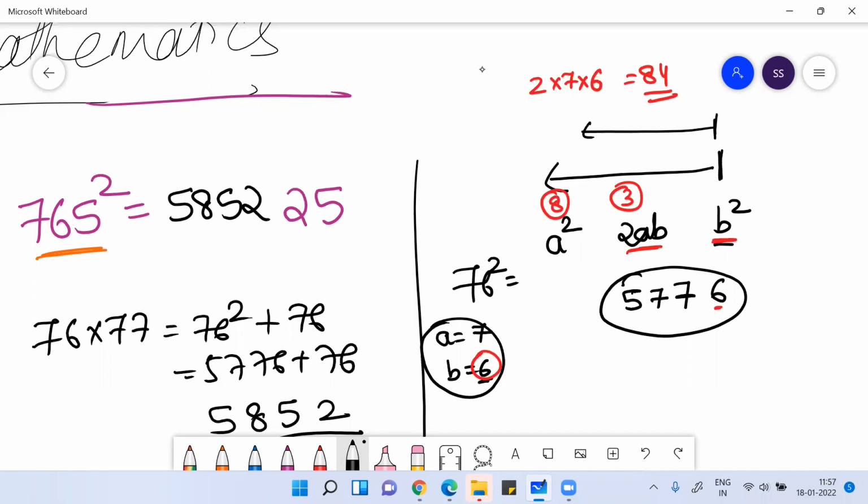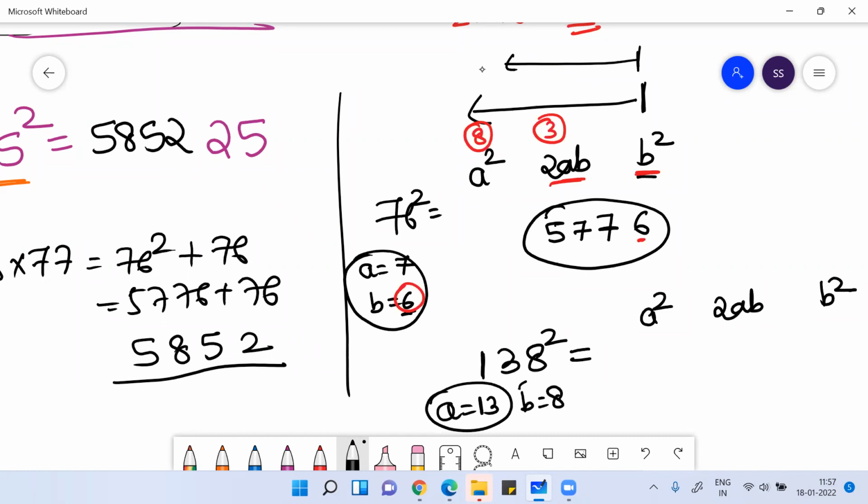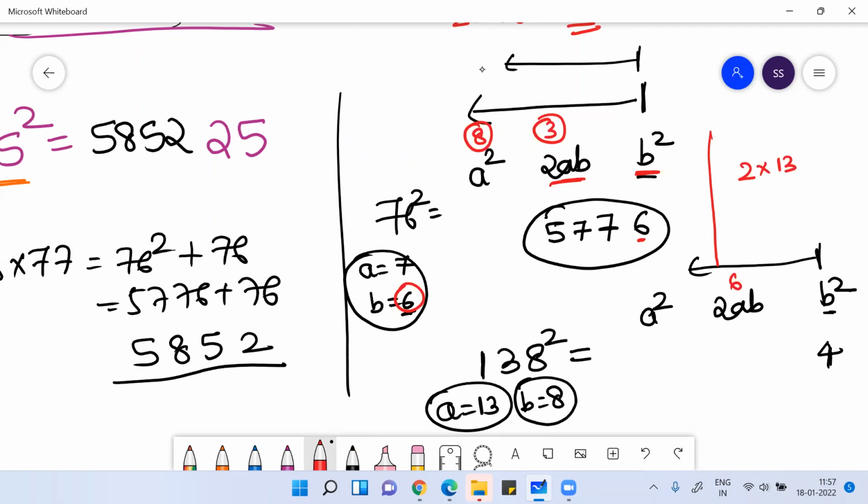Clear, everyone? If I ask you what is 138 square, so a square, 2ab, b square. Again, what would be your a? A will be 13. What will be your b? B will be 8. Again, start from here, reach here. b square is 64. Write 4 and take 6 carry.